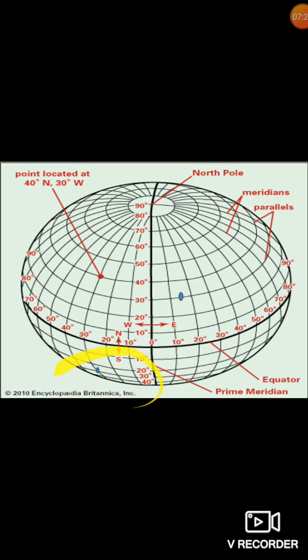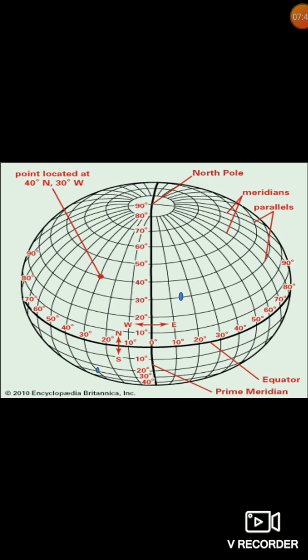Here is also one blue point. It is 30° south. You can see now the south will come. First we were writing 40° north and 30° north. So now the south side will come. 30° south and 30° west. These are the degrees. The location of the place is always in degrees.